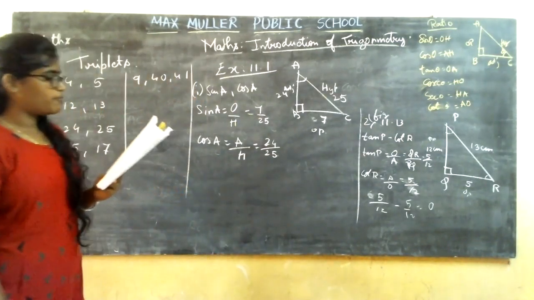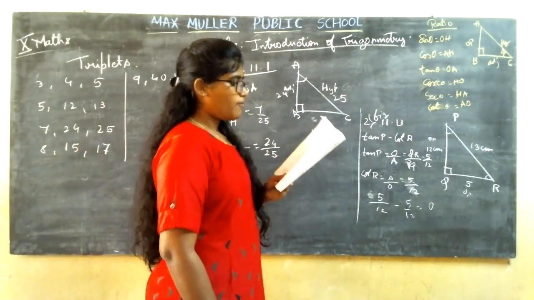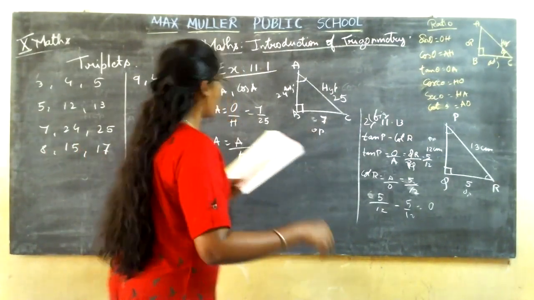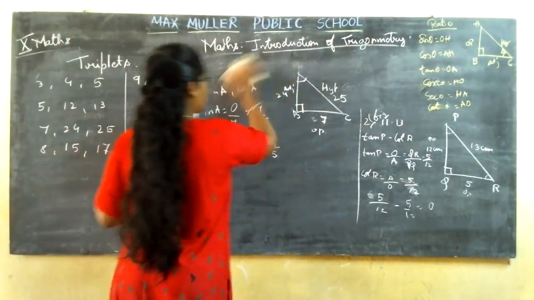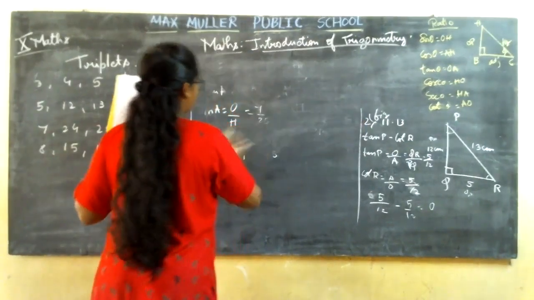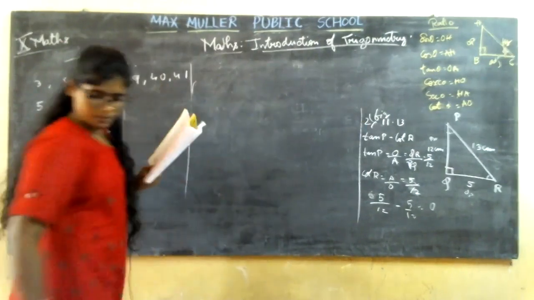Okay. The next one, the fourth one, given 15 cot A is equal to 8. Find sin A and secant A. They have given the fourth sum. Let me give you one hint so that it will be easy for you to solve. You are going to solve, children. You are going to solve the questions and ask if there is any doubt.